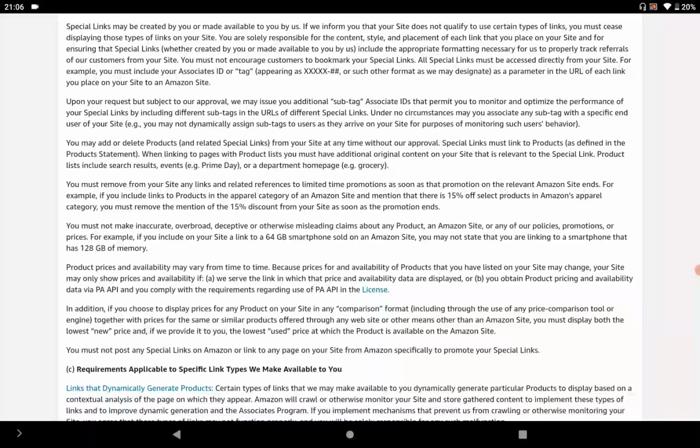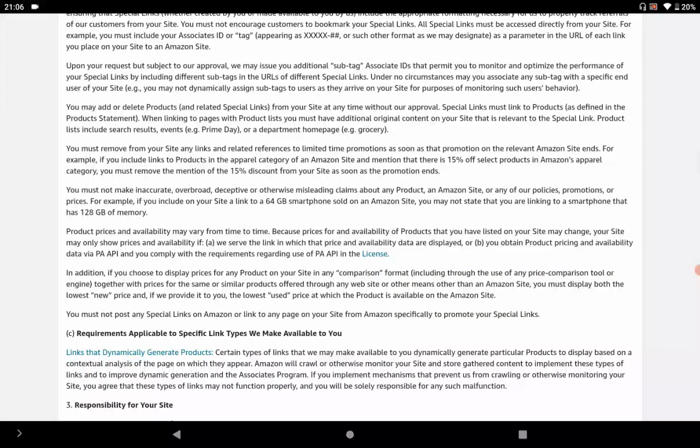The next point, you must remove any other links or any websites on your website before exclusively providing it for Amazon.